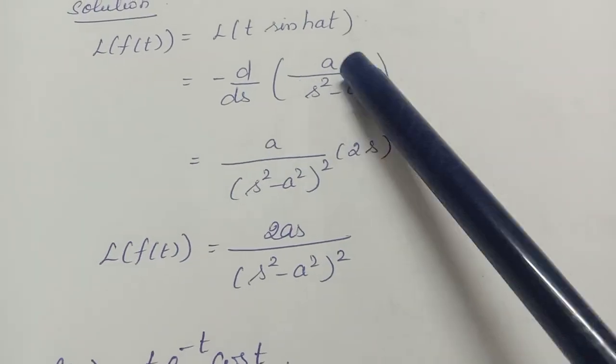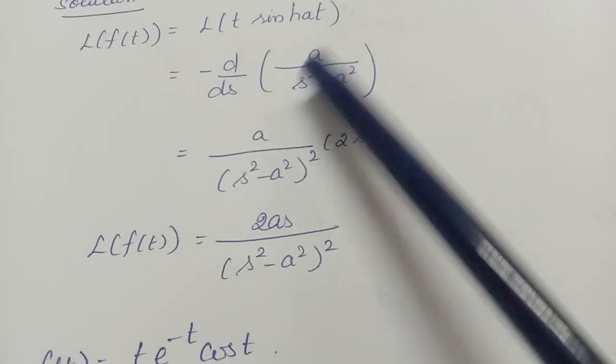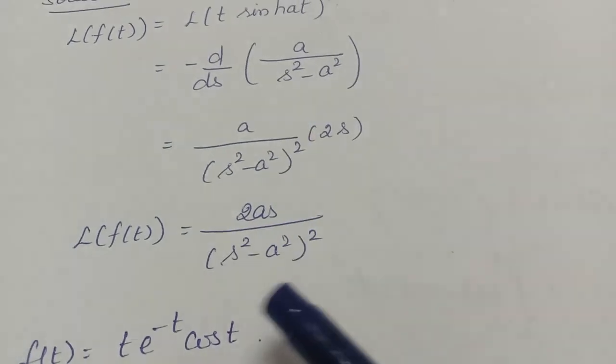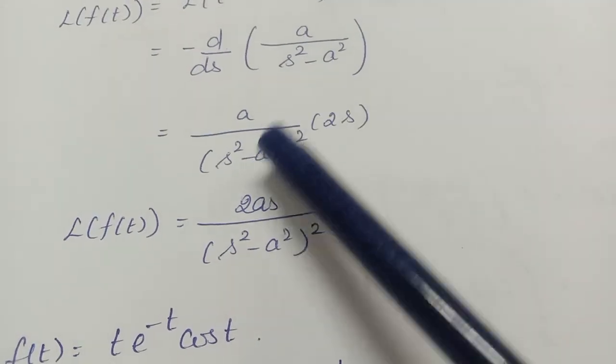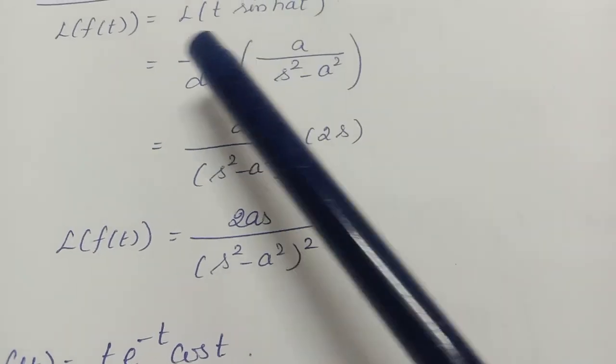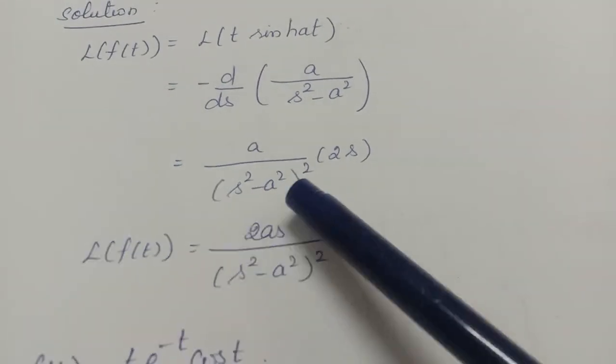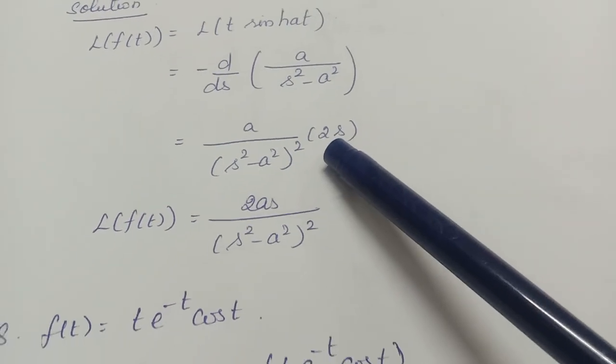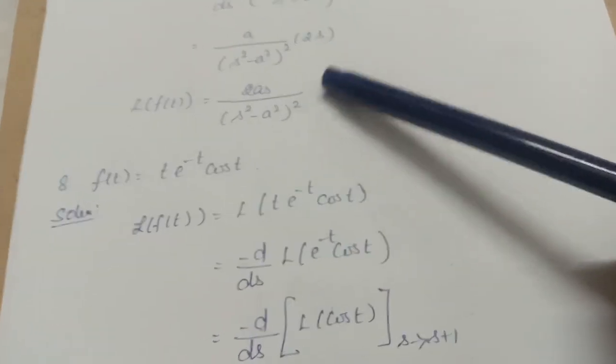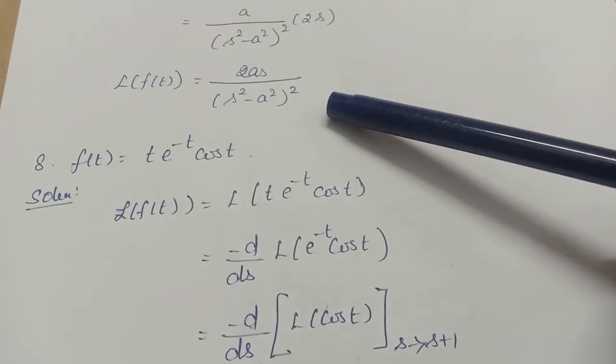Now what is its differentiation? A into, this is like 1 by x, no? 1 by x means what? 1 by x, differentiation is minus 1 by x square. So it will be what? Minus into minus will become plus a by s square minus a square the whole square into 2s. So L of f of t equal to 2as by s square minus a square the whole square.